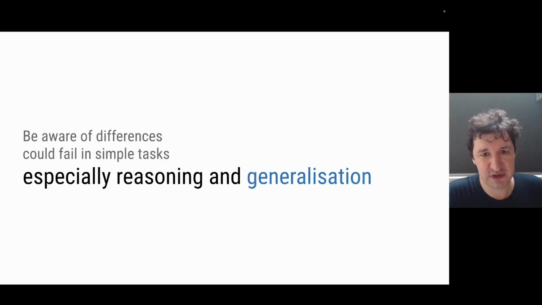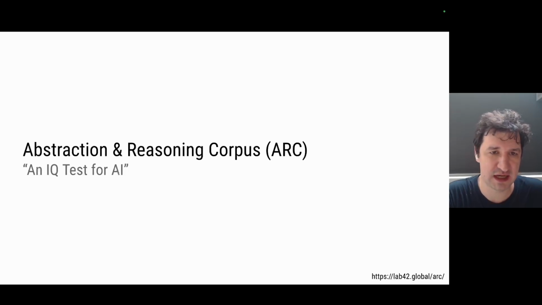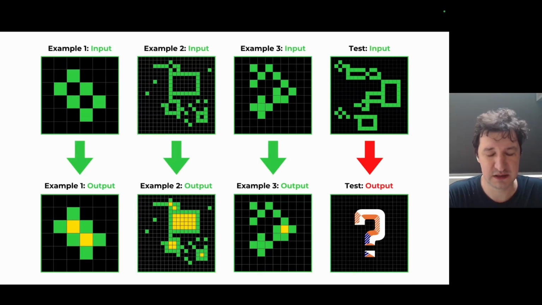So another type of task where large language models can fail is generalization. And there's a very nice corpus that was created to test these abilities. It's called the Abstraction and Reasoning Corpus, and you can consider it as a kind of IQ test for AI. The idea of this test was to make something that would not rely on text, because people want to make it neutral to cultural context. It also should be something that would be easily solved by humans.